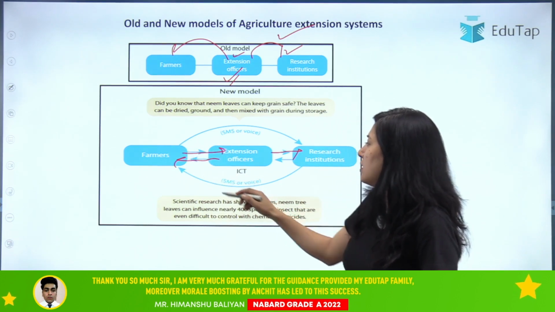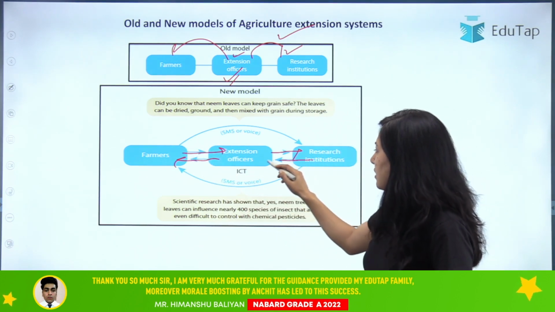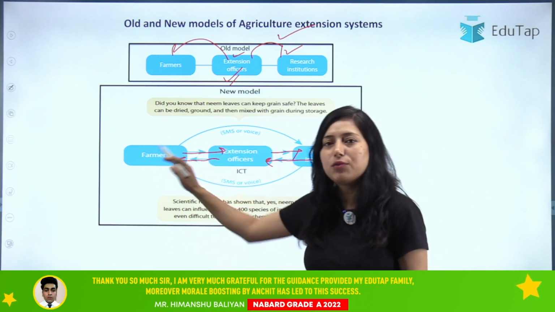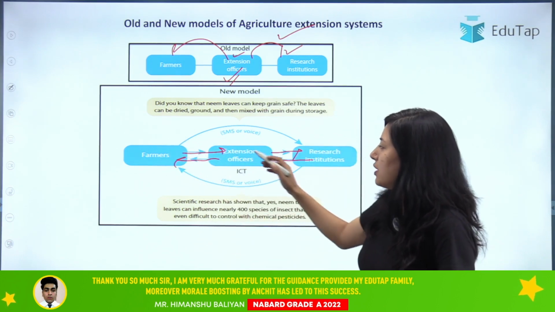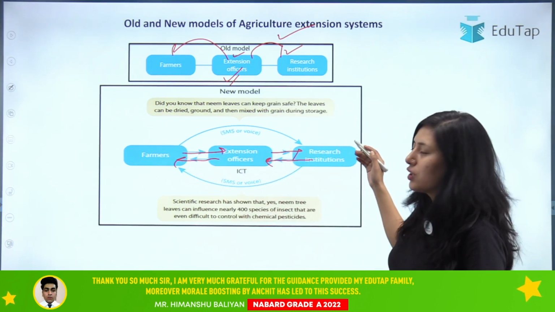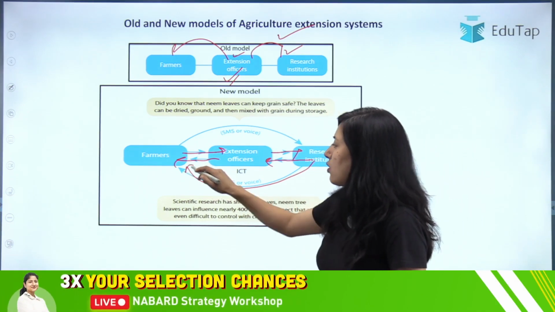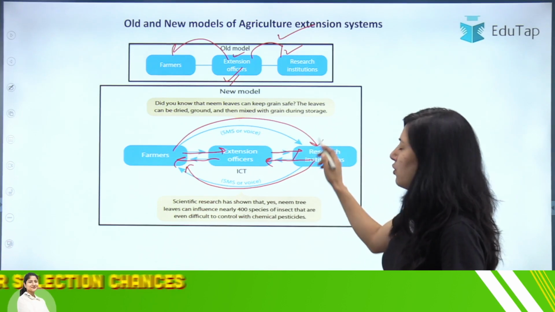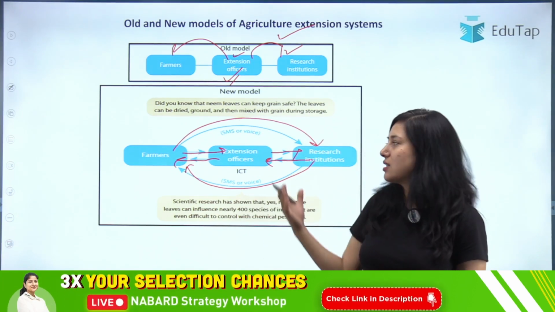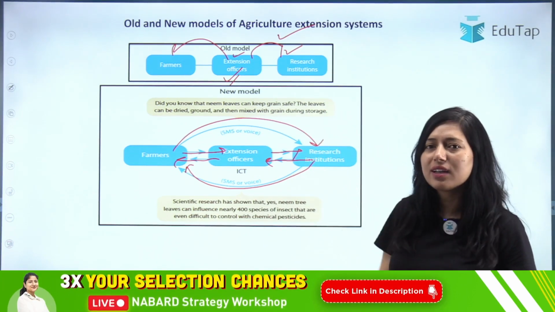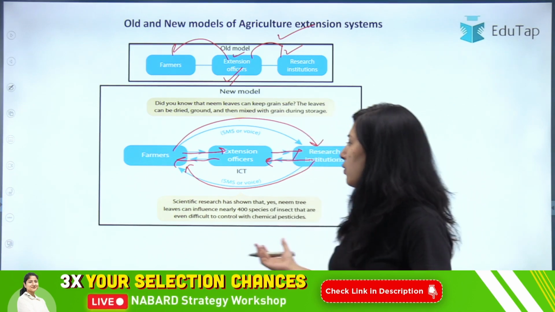Farmers can also reach the extension officer now, and research can reach the extension officer for further imparting, and farmers can reach the extension officer to go to the research institute and tell them about the technology, or the research institute can directly contact the farmers, or farmers can directly contact the research institute. So now this is the new model and that is the old model. Clear? There was nothing much to discuss about it.